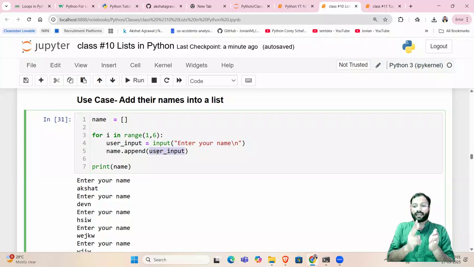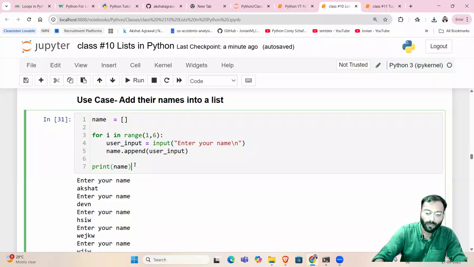Then the loop executes the second time. I added Himanshu. Himanshu will be added after Akshat at the end of the list. Then after Himanshu, the loop executes one more time. Then let's say I added Harshit. Harshit will be added after Himanshu at the last of the list, right? So let me show you.